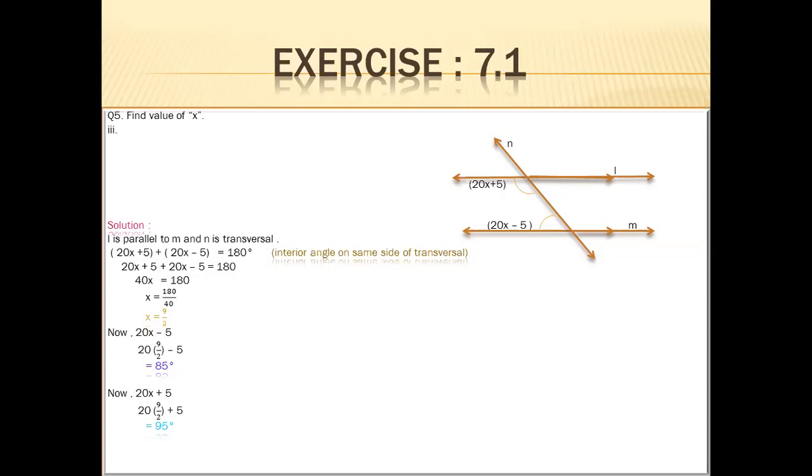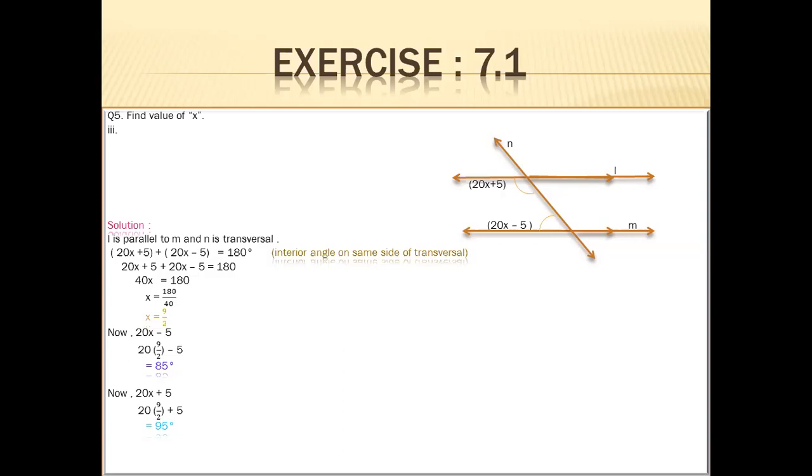20x minus 5, 20 into 9 over 2 minus 5. After calculating the value of this expression, we got the value of the angle as 85 degrees. The next angle is 20x plus 5. Again, we replace x with 9 over 2 and calculate the value. The value of the angle becomes 95 degrees.